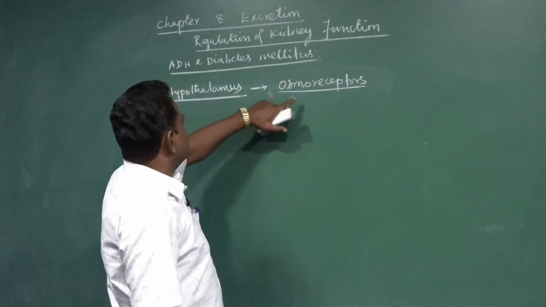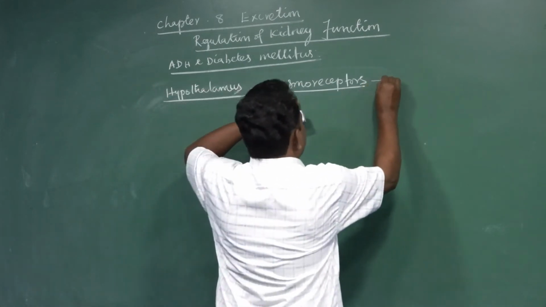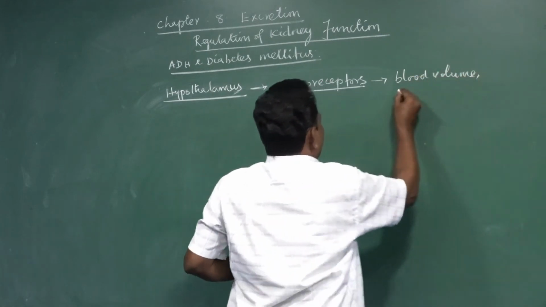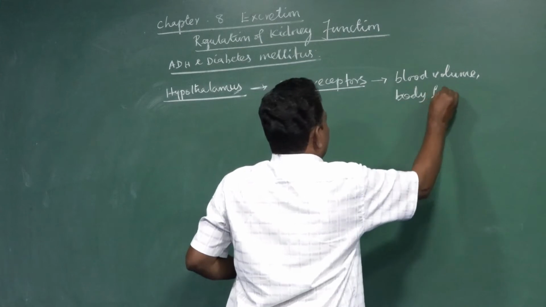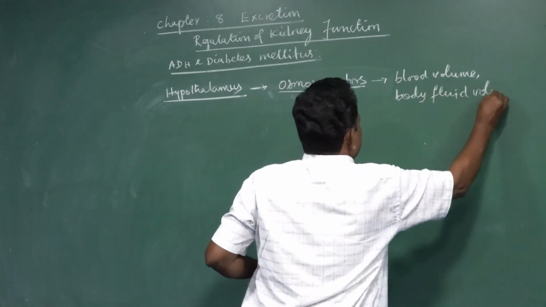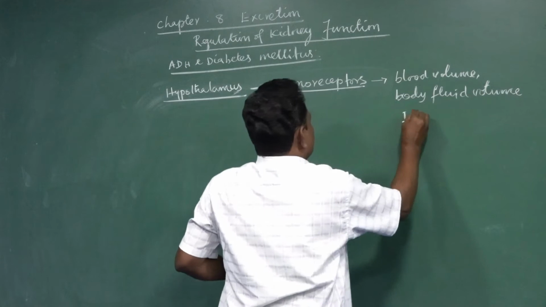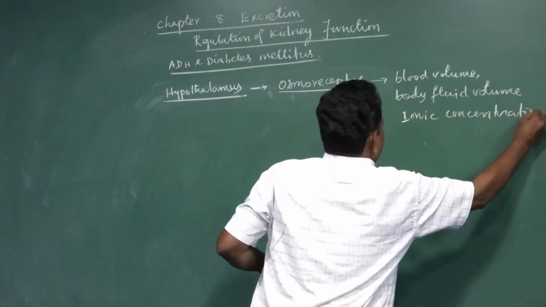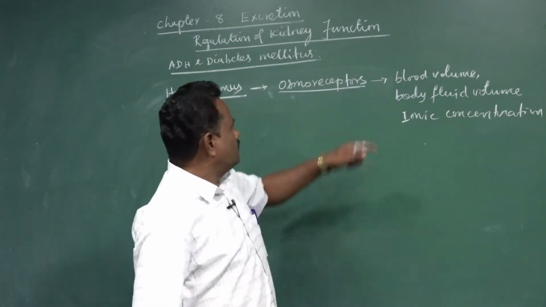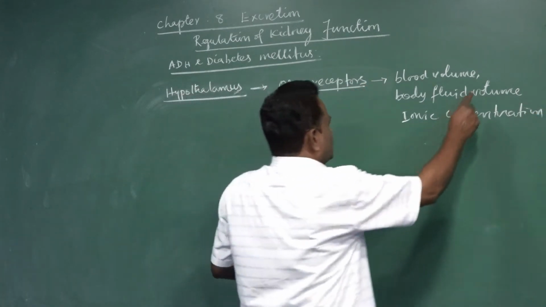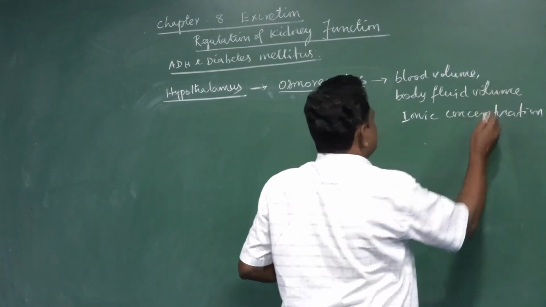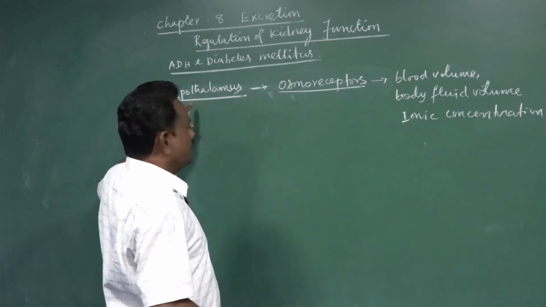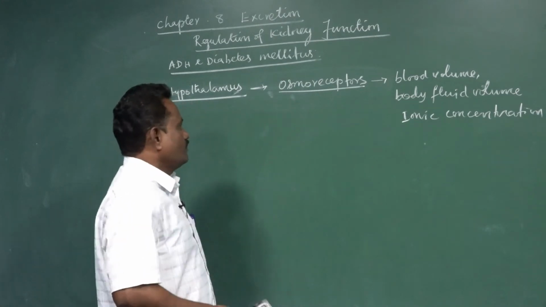The osmoreceptors find out the blood volume, body fluid volume, and also the ionic concentration. If the blood volume, body fluid volume, or ionic concentration increases or decreases, that can be easily felt by the osmoreceptors present in the hypothalamus region.